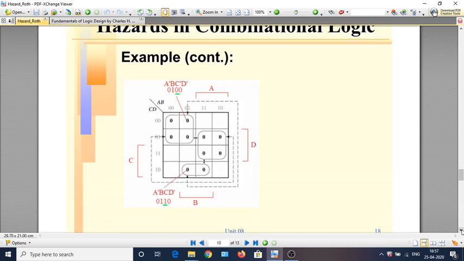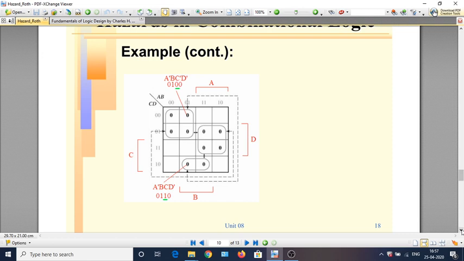So how do we figure it out using the K-map? Let us assume that there is an input change, C changes while others remain constant. A is 0, B is 1, D is 0. If you look at this one, this is where the corresponding input combination is 0, 1, 0, 0. C has been 0 in this one.